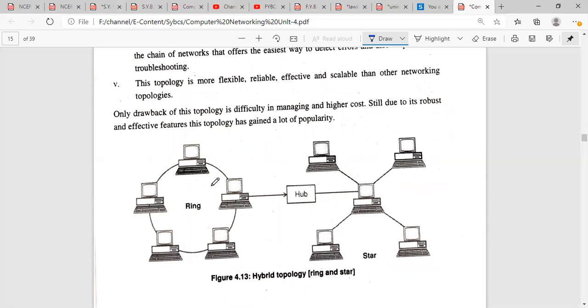Ultimately, what is going to happen if this PC from the ring topology wants to access the data from a PC in the star topology? It can access it easily. How? This data is accessible to the hub, and this data is also accessible to the hub. The computer will pass a request that it wants to access the data from this computer. The hub will connect to that computer, and this PC will easily be able to access the data from a computer connected in a star topology. So this is how hybrid topology operates.